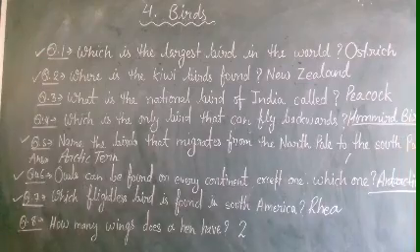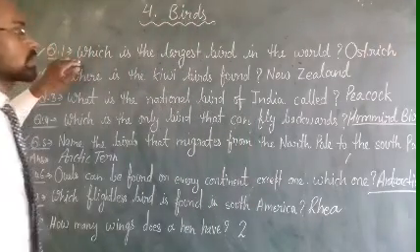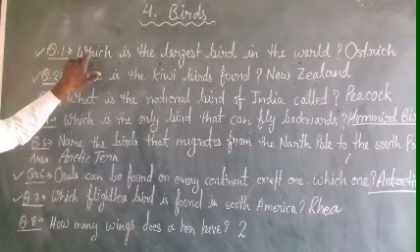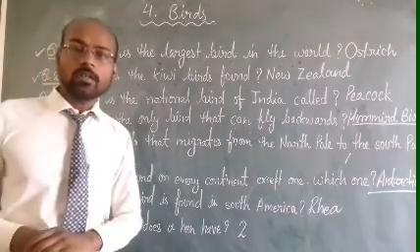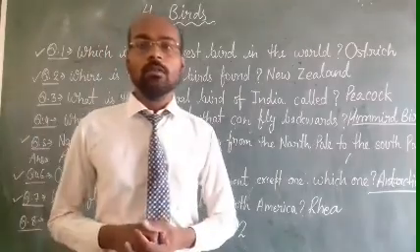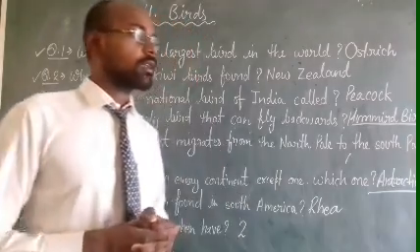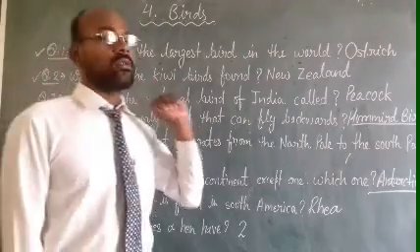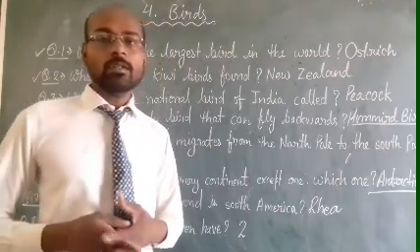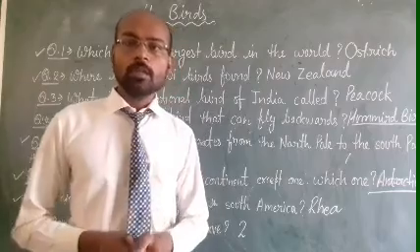Once again, listen from question number 1. Which is the largest bird in the world? Answer is ostrich. Ostrich is the largest bird in the world, and ostrich is a flightless bird. Question number 2 is, where are kiwi birds found? Dear students, kiwi birds are found in New Zealand. Clear?